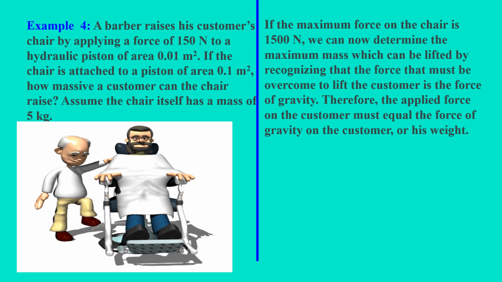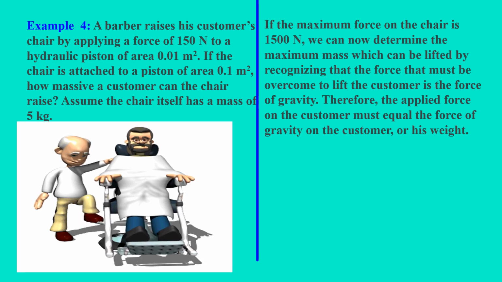If the maximum force on the chair is 1,500 newtons, we can now determine the maximum mass which can be lifted by recognizing that the force that must be overcome to lift the customer is the force of gravity. Therefore, the applied force on the customer must equal the force of gravity on the customer or his weight.